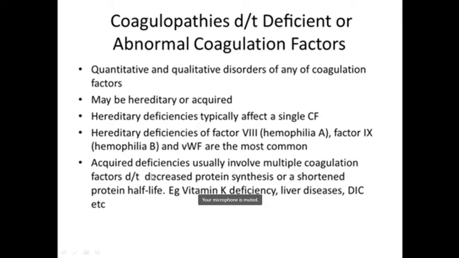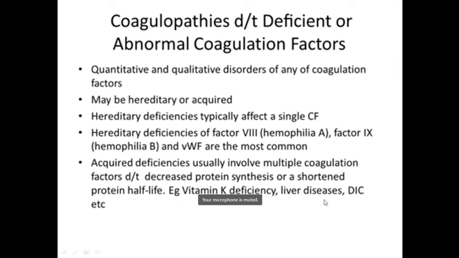The acquired deficiencies usually involve multiple coagulation factors, and this occurs because there is decreased protein synthesis, or shortened protein half-life. Multiple clotting factors can be affected. Like in vitamin K deficiency, there are multiple factors which are vitamin K dependent. Can anyone tell me what are the vitamin K dependent clotting factors? Factors 2, 7, 9, 10, protein C, protein S. Yes. So if there is deficiency in vitamin K, all these factors will be affected.